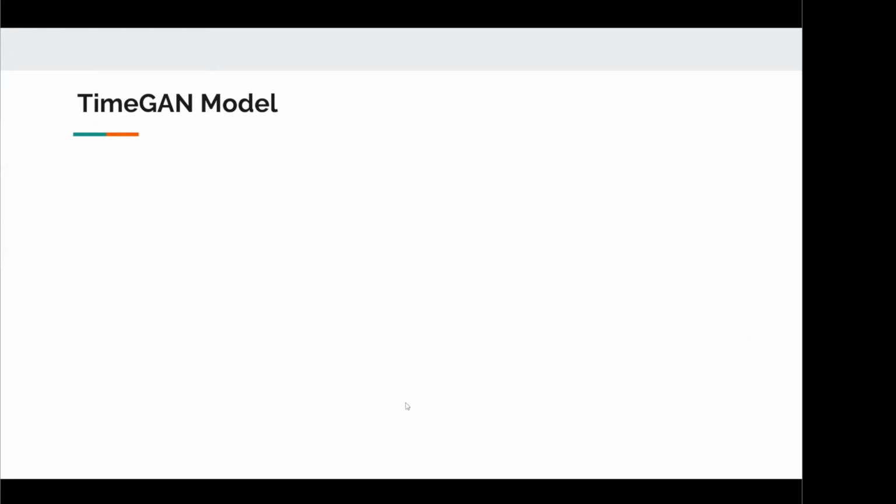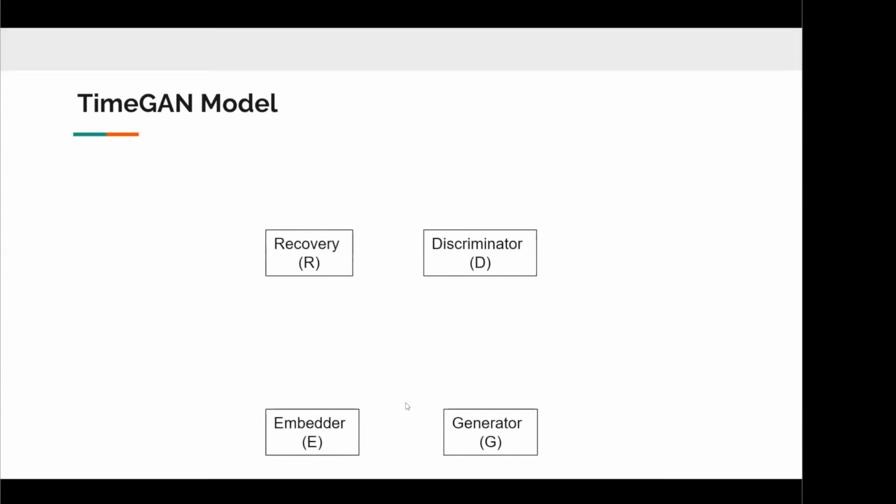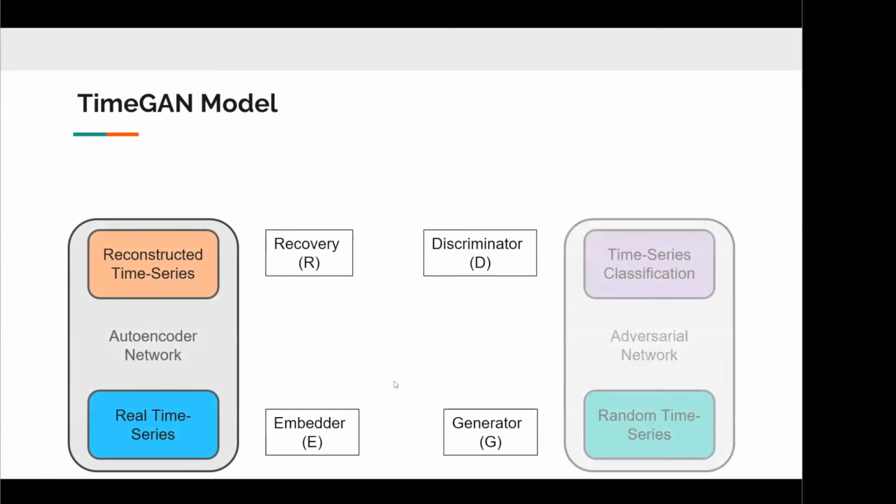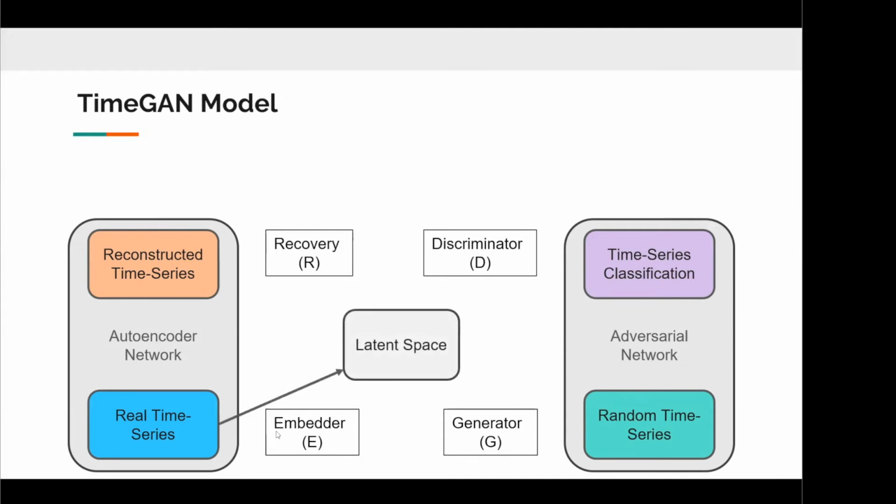The TimeGAN model consists of 4 key components: the embedder, recovery, generator, and discriminator. The embedder and recovery components are part of the autoencoder network, while the generator and discriminator are part of the adversarial network. As highlighted earlier, the latent data is shown to reduce noise and possesses better explanatory factors. Therefore, given that we have a vector that contains static and temporal features, the embedding function E takes the static and temporal features to their latent code.